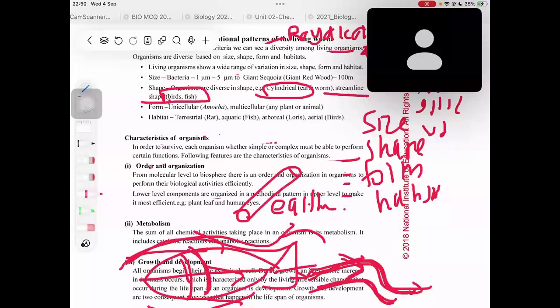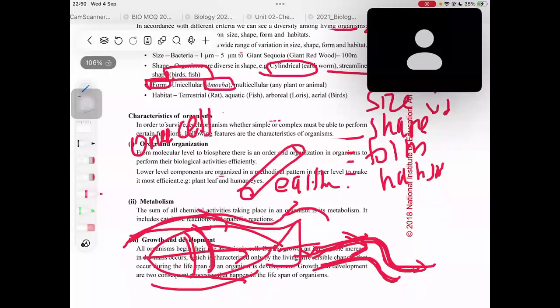Then the fourth one is the form. What do we mean by the form? Form means how many cells are present. Some organisms might have only one single cell. Those are called unicellular organisms. And one example is amoeba.